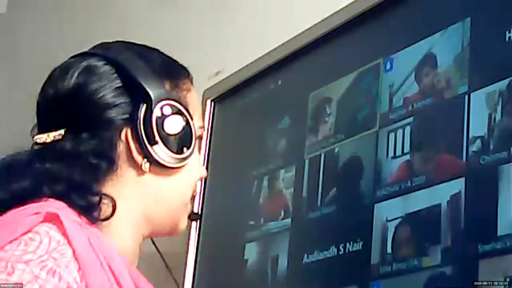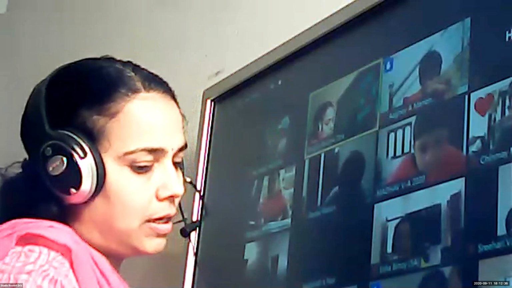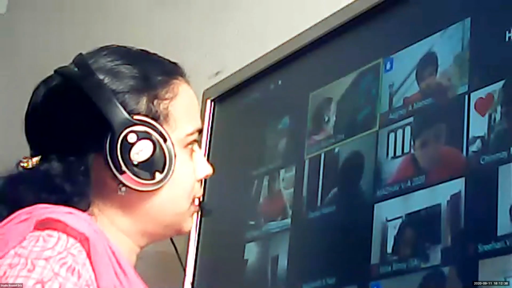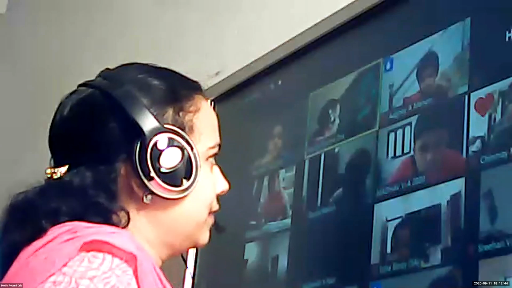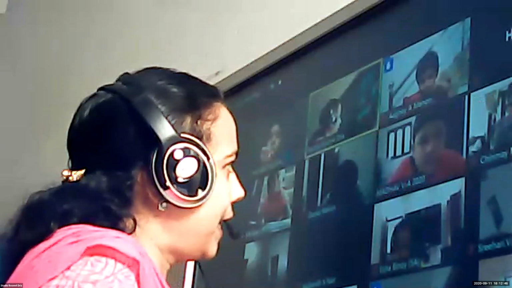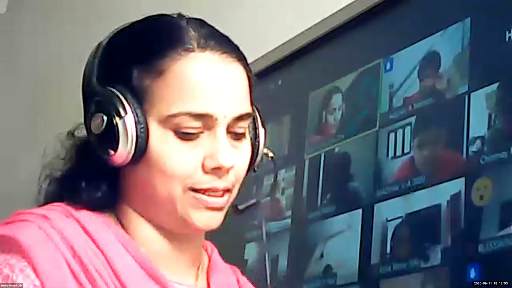Now tell me, is 27 divisible by 9? Madhav is saying the answer. Okay. Is 27 there in the table of 9? 27 is a multiple of 9. Can we divide 27 by 9? Yes. Okay, 9 into 3 is 27. That means the given number is divisible by 9. Understood, children?